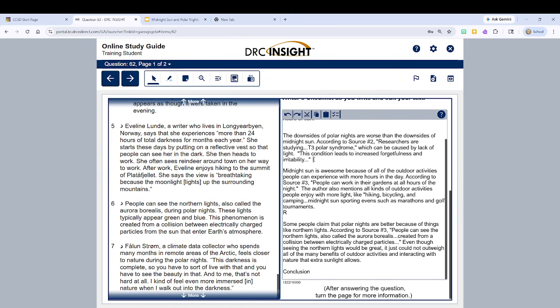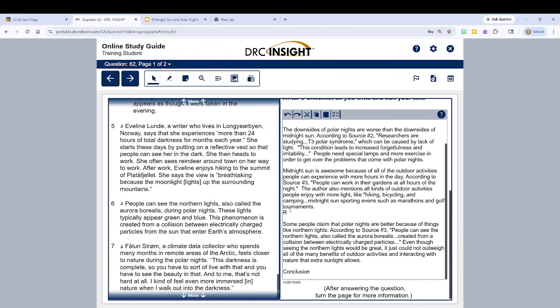So maybe in our reasoning, we can say people need special lamps and more exercise in order to get over the problems that come with polar nights. We need reasoning here.